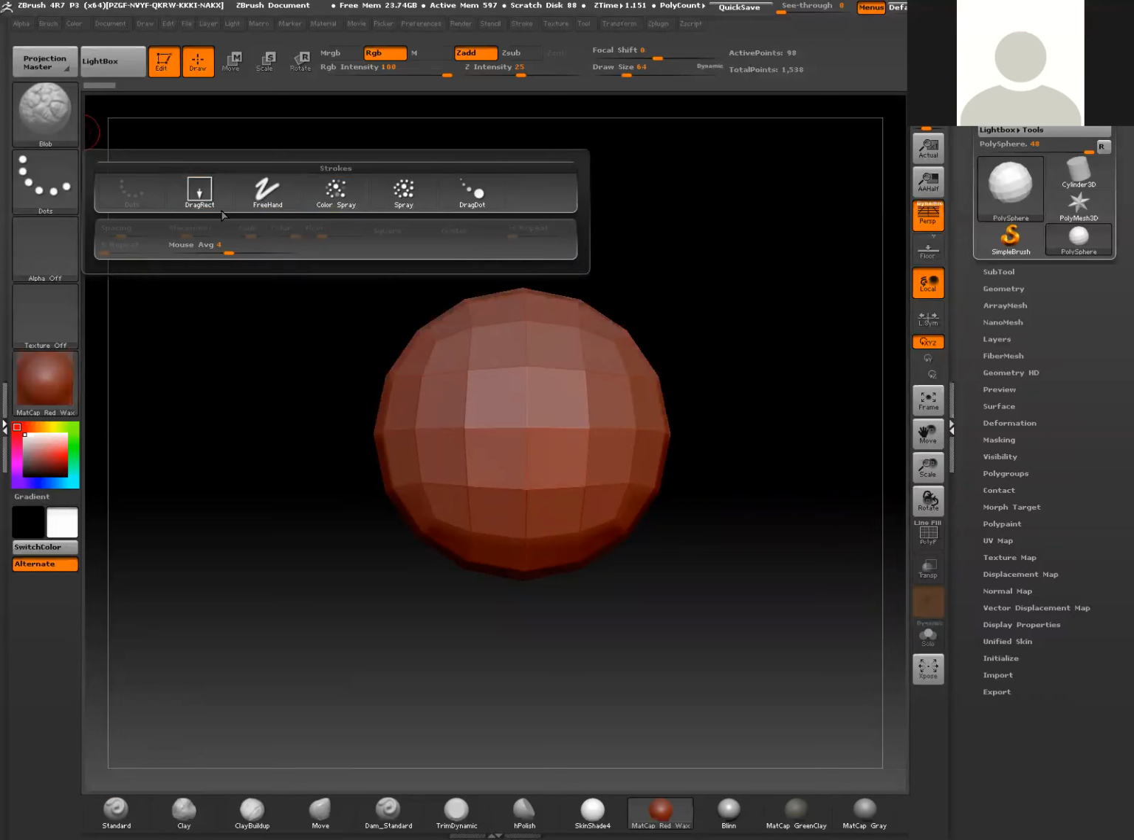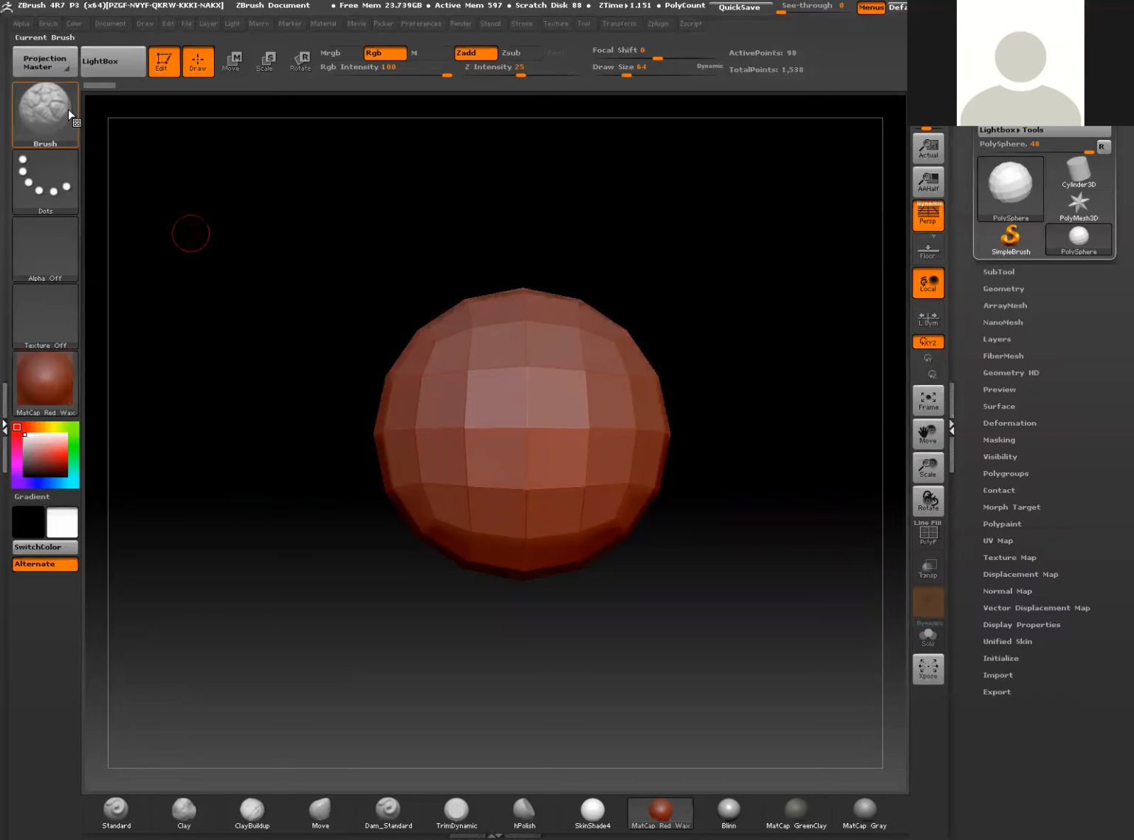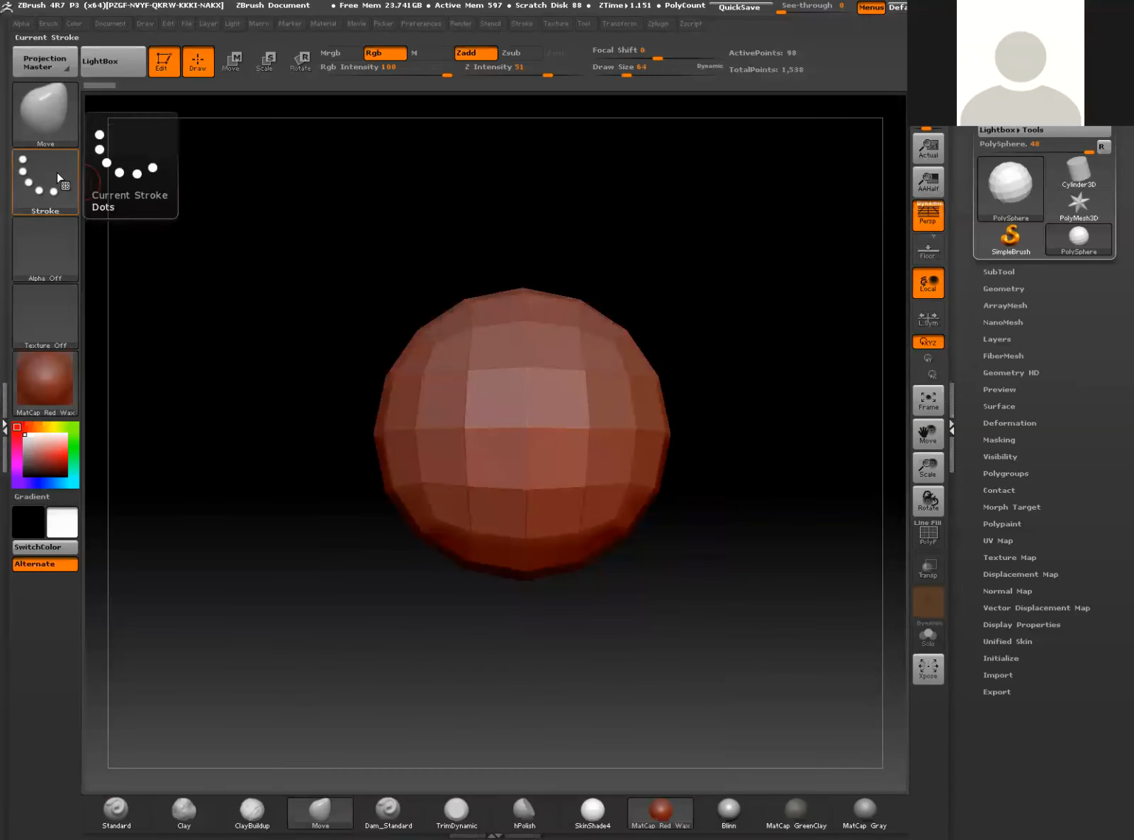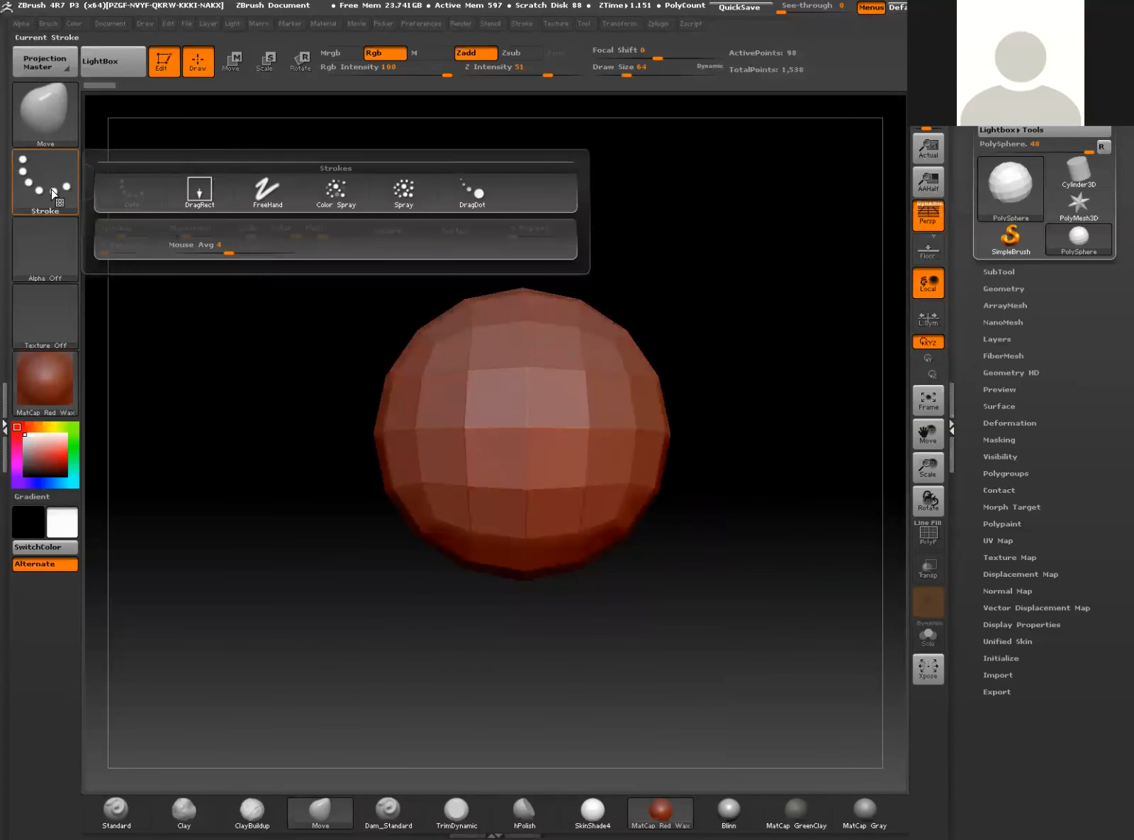So for the most part right now, depending on what brush is actually active, the stroke might actually change. So for example, if I go and change this to move, well, it actually stayed with dots as the stroke. Another one that you may see just get activated off the top would be freehand. And I think for the most part, between freehand and dots is what you're going to be using when you're actually sculpting.